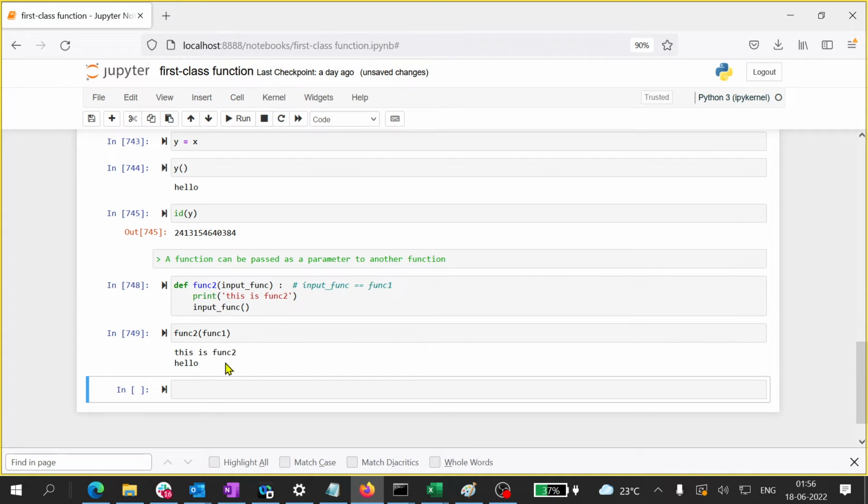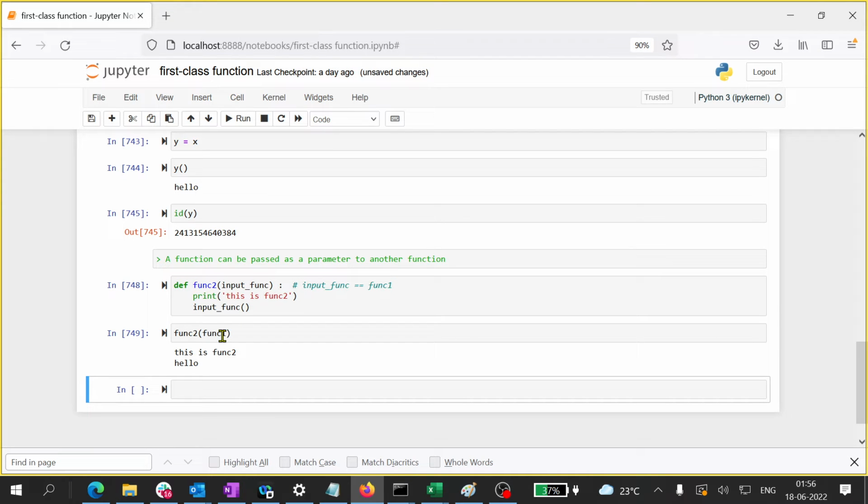So what is happening? You see, when I say func2, func1, func1 has gone here. This is the argument, this is a parameter. So inside this, it is getting executed. Print, this is func2 has printed. What is happening in the second line? It is invoking this function, input func. In fact, it is invoking func1.